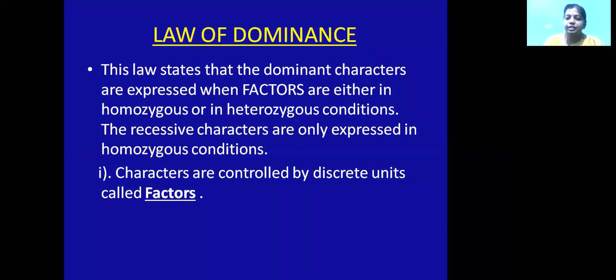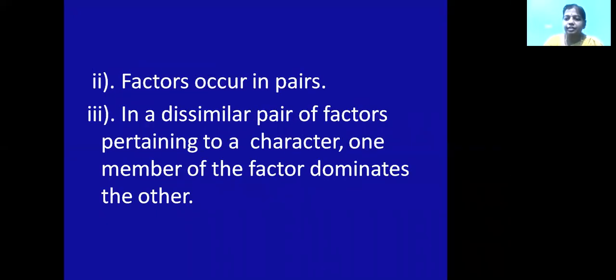These characters are controlled by the factors, that is, the genes. These factors are present in pairs. Just now we have seen capital T or small t, or capital T small t. These occur in pairs only. The alleles will form in pairs only. What are alleles? Alleles are nothing but the alternative forms of the same gene. In the dissimilar pair of factors, that is, in the heterozygous condition, for a character, one allele will dominate the other allele and express itself.